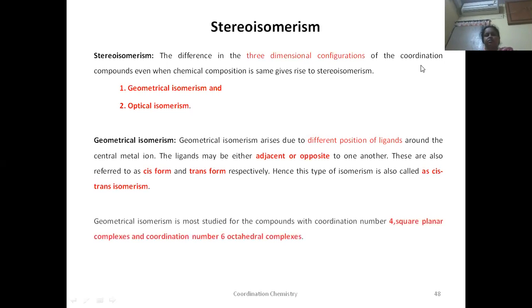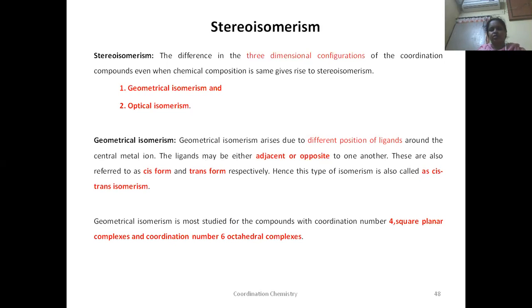Geometrical isomerism arises due to different positions of ligands around the central metal atom. The ligands may be in the same position or in opposite positions; it depends. If they are adjacent to each other, it is known as cis form.